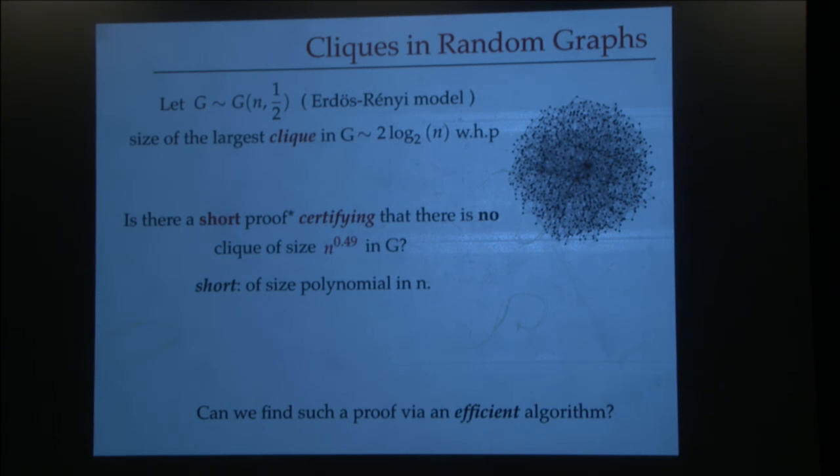A further question that one can ask is, when such a proof actually exists, can we discover that proof using an efficient algorithm? Both these are different questions. I mean, the proof could exist, but the algorithm may not, or the proof could exist and you might actually get lucky and also have an algorithm to find it. Okay? Let me tell you a different question in the same spirit.